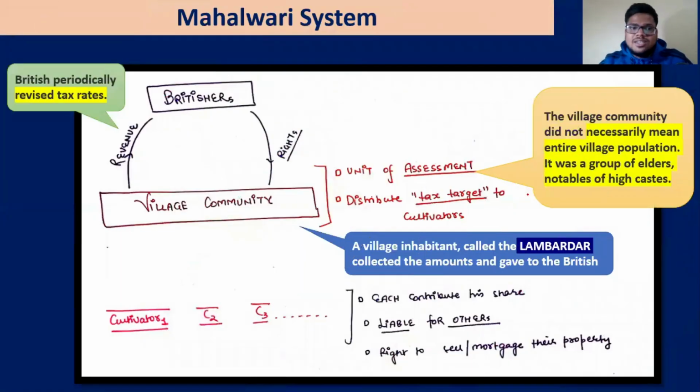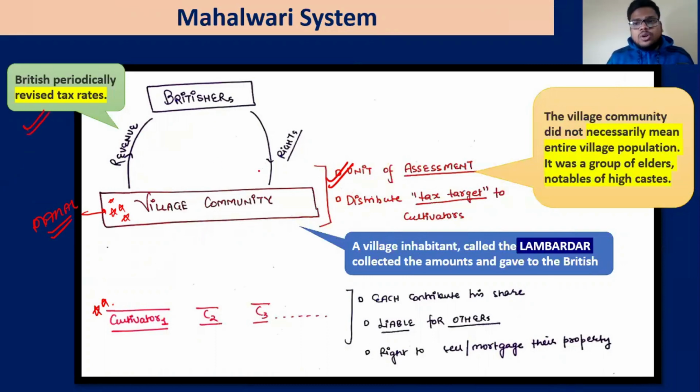Now this is the system. The British are not concerned with the individual cultivator. They are concerned with the village as a whole community, that is the Mahal. This is the unit of assessment. Okay? And the British will say that this much money we need, and they can revise the tax slab.